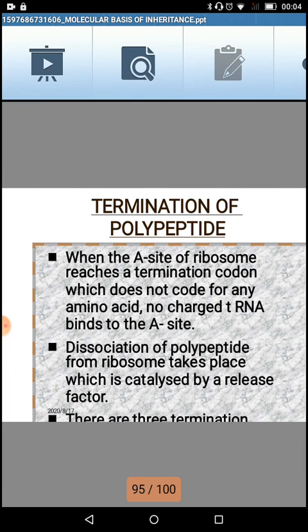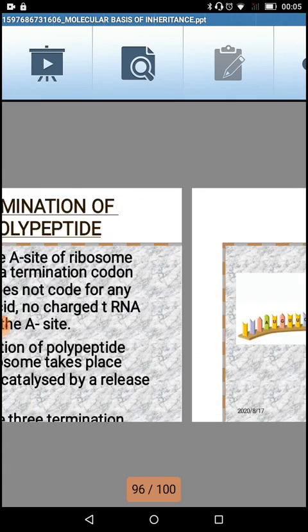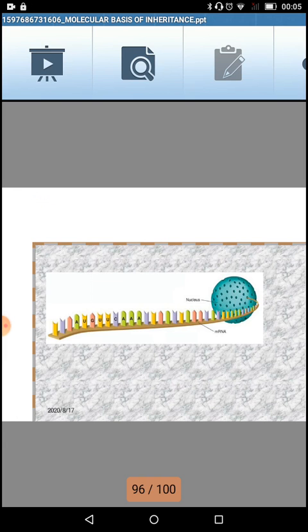What happens in the finishing of it, the termination? When the A site of the ribosome reaches the termination codon, which does not code for any amino acid, no charged transfer RNA binds to the A site. Dissociation of the peptide from the ribosome takes place, which is catalyzed by a release factor, and this is called termination. And we all know there are three termination codons, that is UAA, UAG, and UGA. This is how the termination happens, and this is what we have understood.